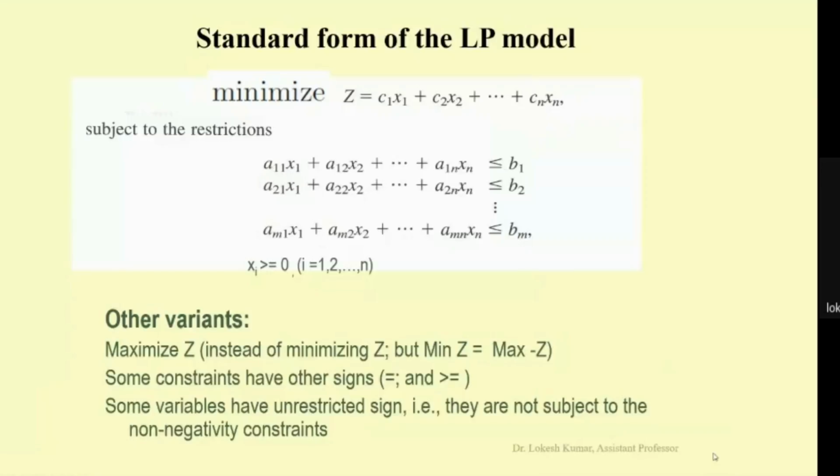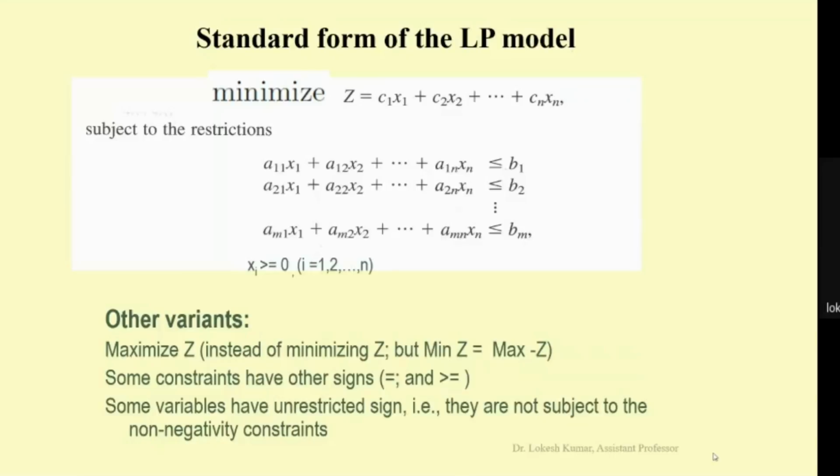So we can see the standard form is shown here. We have a function z that is going to be minimized, and we can represent the function as c1x1 plus c2x2 plus, up to cnxn. So there are x1, x2 and xn, n variables in this model, and subject to constraint a11x1,